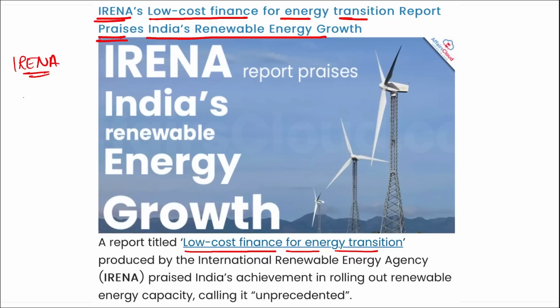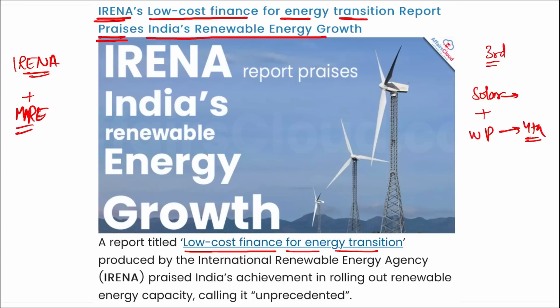Correct. Also remember, the report was prepared by IRENA with the help of India's G20 presidency and in collaboration with the Ministry of New and Renewable Energy. Here you need to understand that India's total energy consumption ranks 3rd in the world, and India's solar energy consumption and wind power base is the 4th largest in the world.